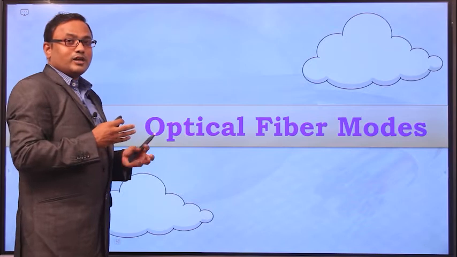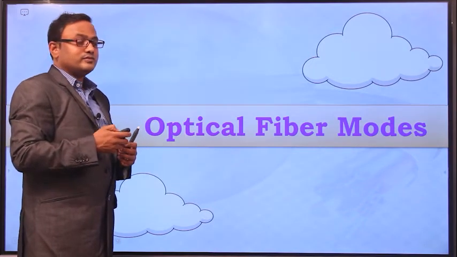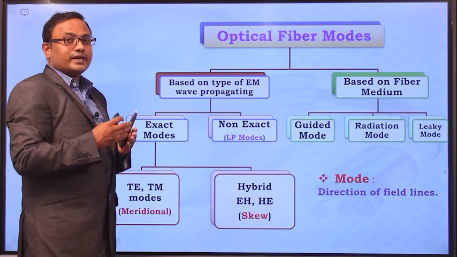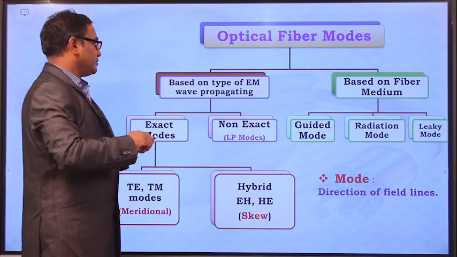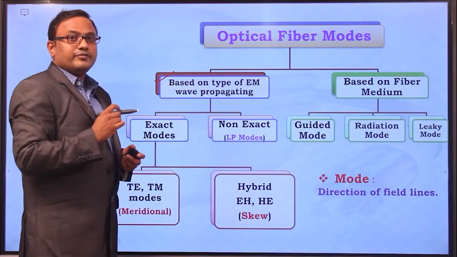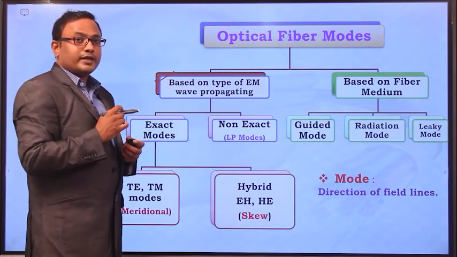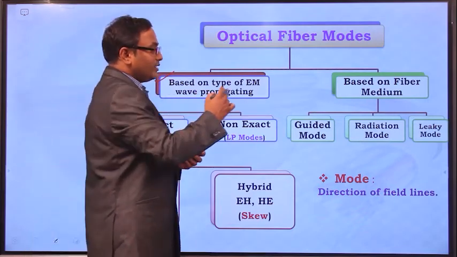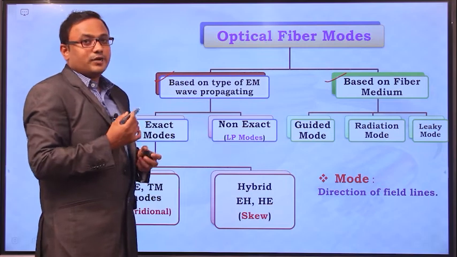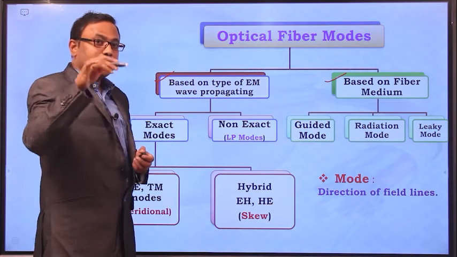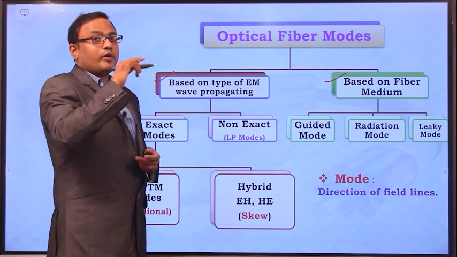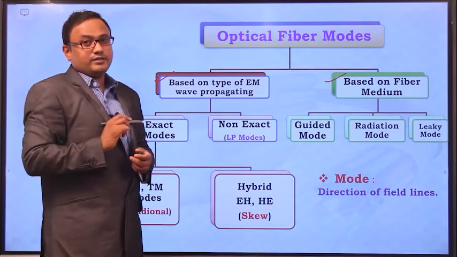We are going to learn about optical fiber modes. Optical fiber modes are basically categorized into two types. One is based on the type of EM wave propagating in the optical fiber cable, and the second one is based on the medium in which the light ray is propagating. So based on propagation medium, one classification; based on type of wave propagating, another classification.